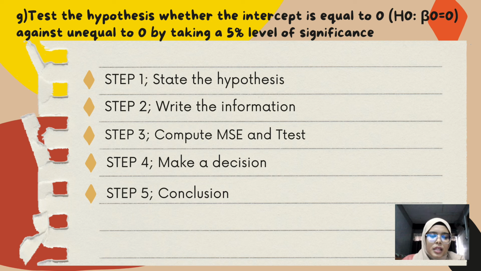Okay, for step 4, make the decision. The decision that we make is reject H naught because t-test 1 is less than tc. And for the last step is the conclusion. There is enough evidence to support the claim that the slope of the regression coefficient b1 is not equal to 0 with alpha equals 0.025. The significance value is less than 0.05, which is reject H naught. I think that's all for me.